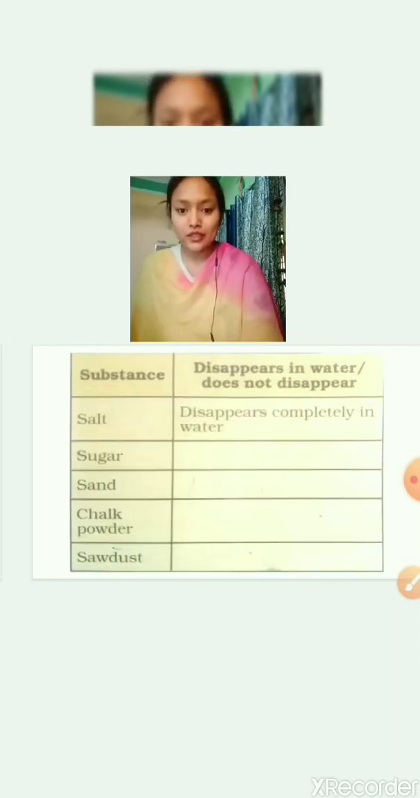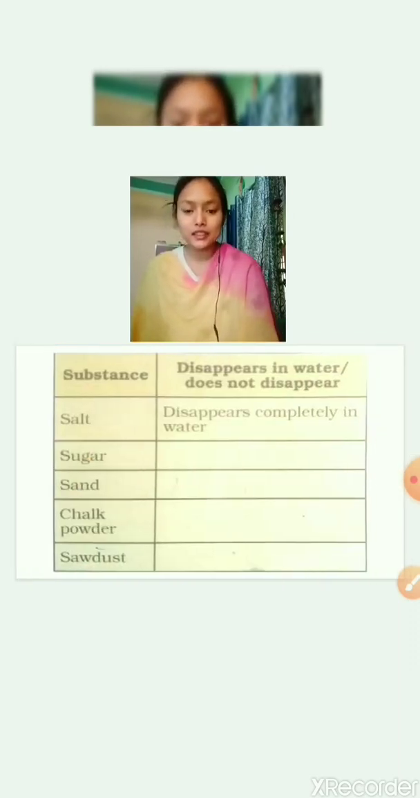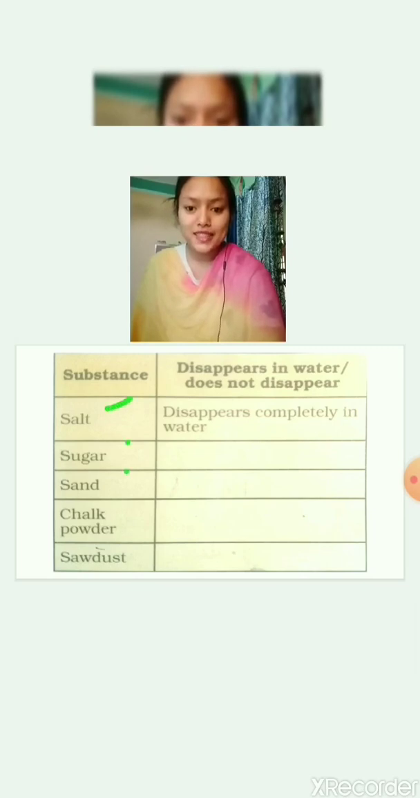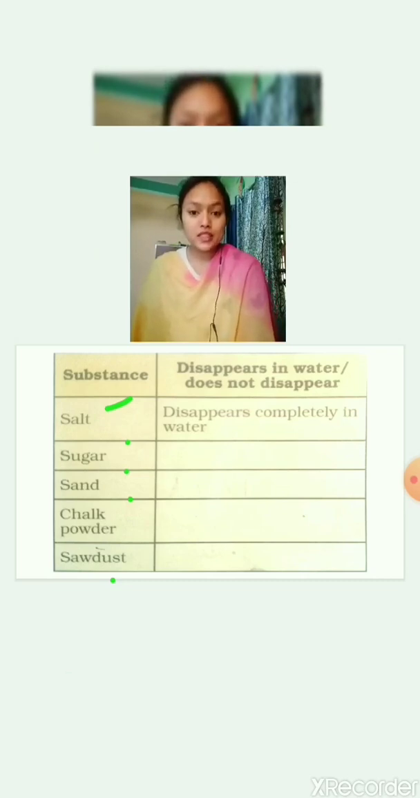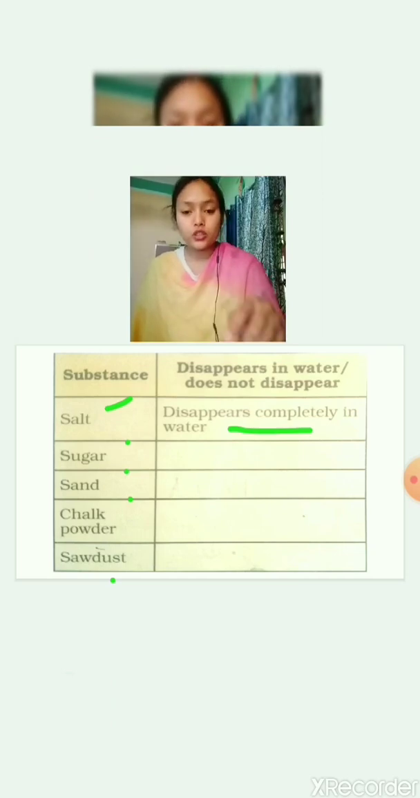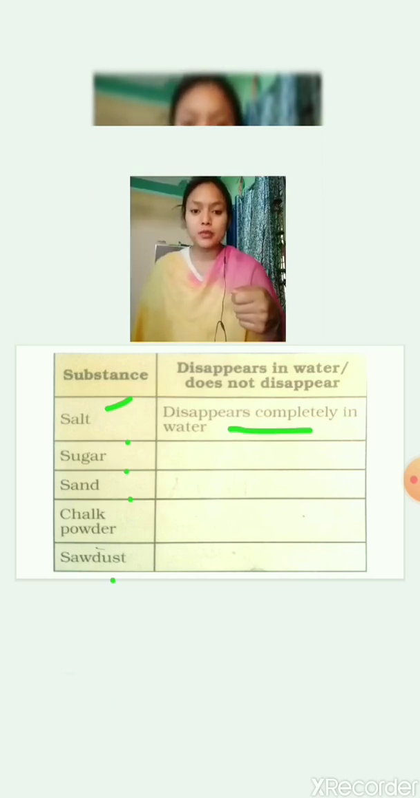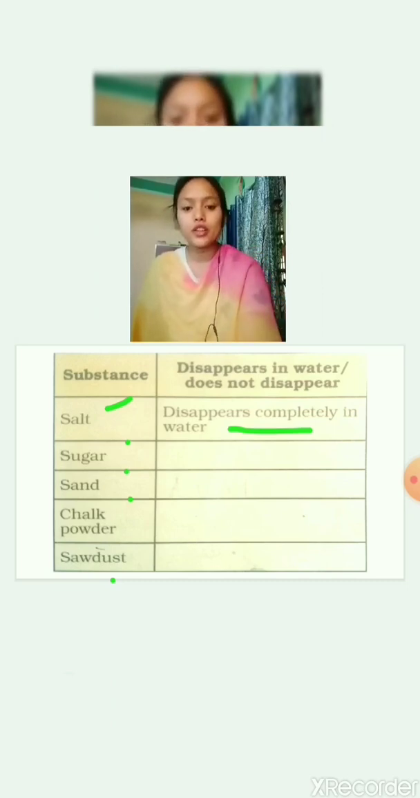Now let's see these. Just look at this table. Can you see the substances? Some substances are written here: salt, sugar, sand, chalk powder, and sawdust. You have to tell, will these dissolve in water or not? First we'll take salt, which we have done earlier also, and it disappears completely in water. If I take a tablespoon of salt and dissolve it in water, it will completely dissolve.